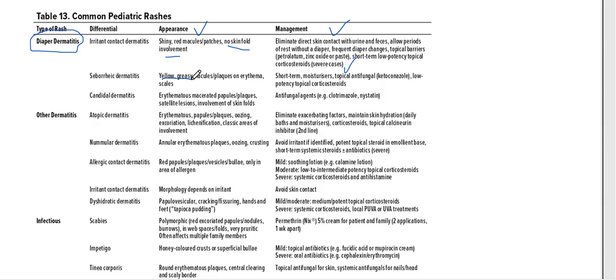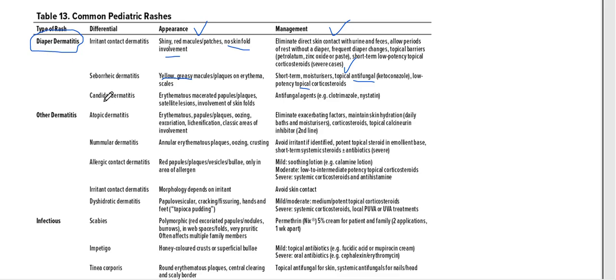Okay. Then short term moisturizers can be used, and topical antifungals, because this is a kind of fungal condition, so antifungal treatment is needed for that. So we can use some topical antifungals for this purpose. All right, so topical antifungals can be given, and then low potency topical steroids. So remember that for irritant contact dermatitis we just give barrier ointment like zinc oxide, petroleum jelly, and some low potency topical steroids. For seborrheic dermatitis we give topical antifungals and then low potency topical steroids.